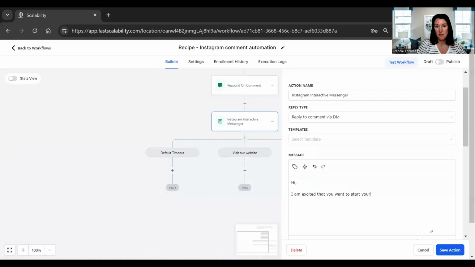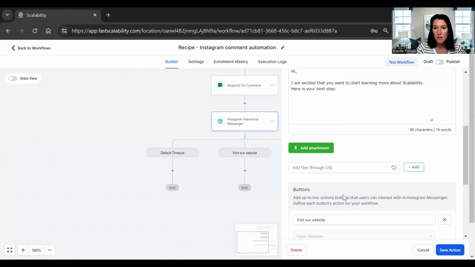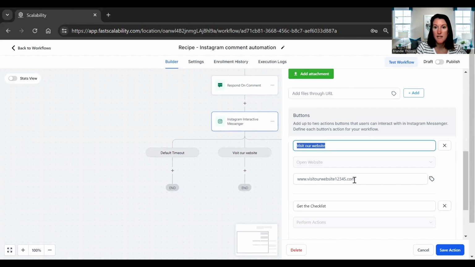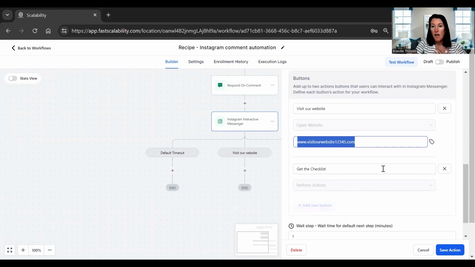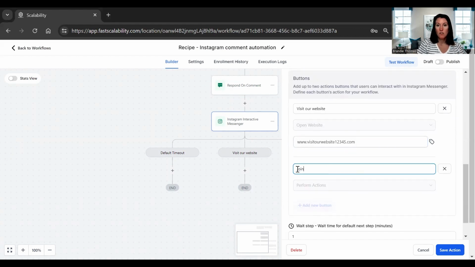Here is your next step. And then you can come down here and say like visit website, and then I can have my personal link for anybody who wants to get their own scalability platform access. I can put that link here. I can say join Facebook group and then put that link here.